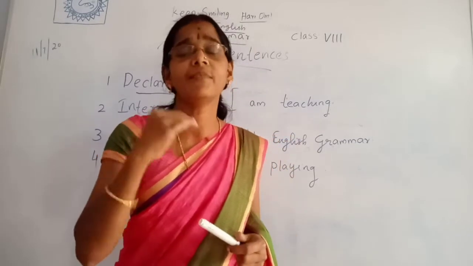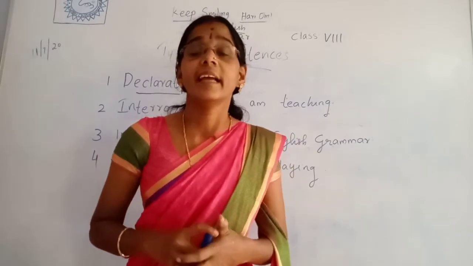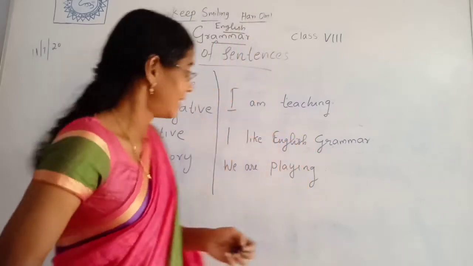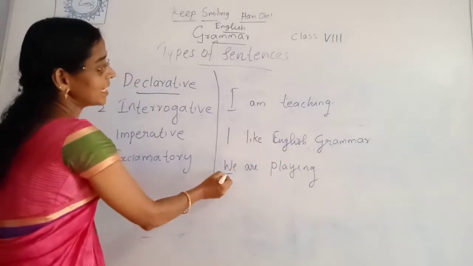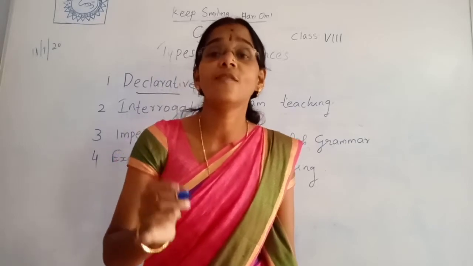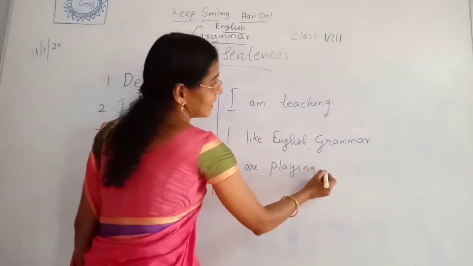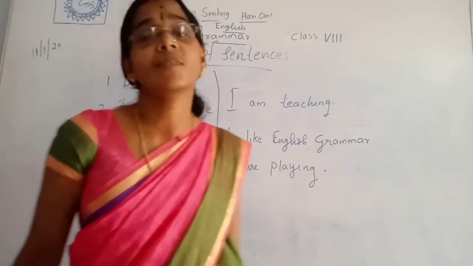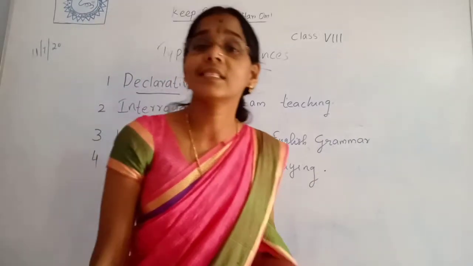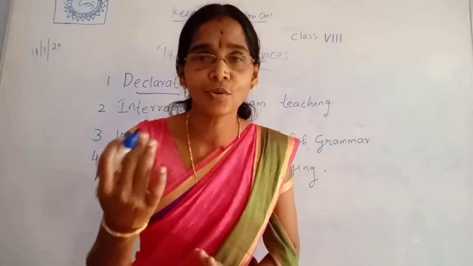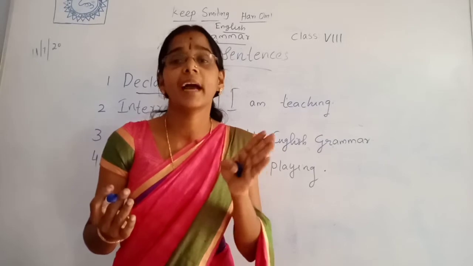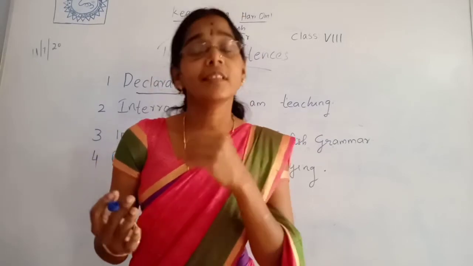Then how do you identify a declarative sentence? A declarative sentence always begins with a capital letter. A declarative sentence always ends with a full stop. Okay, understand? How do you identify a declarative sentence? A declarative sentence always begins with a capital letter and ends with a full stop.